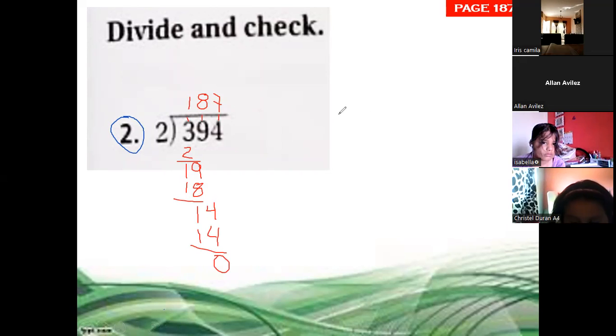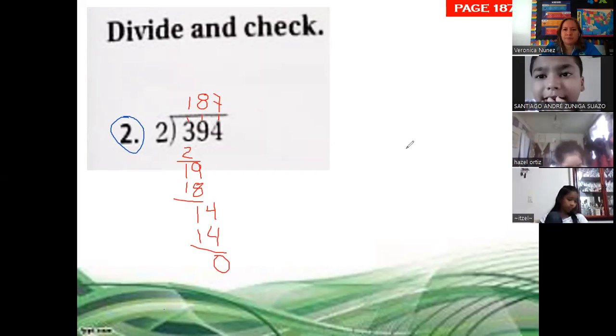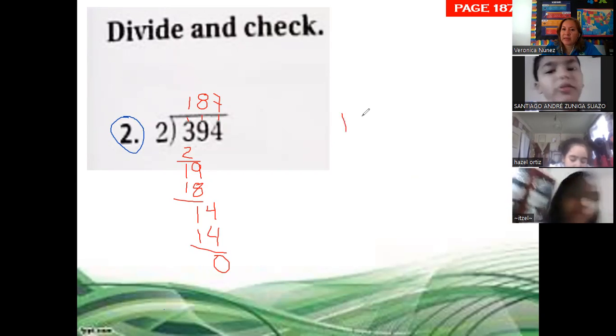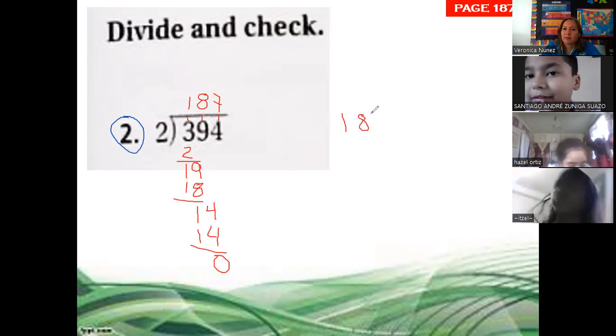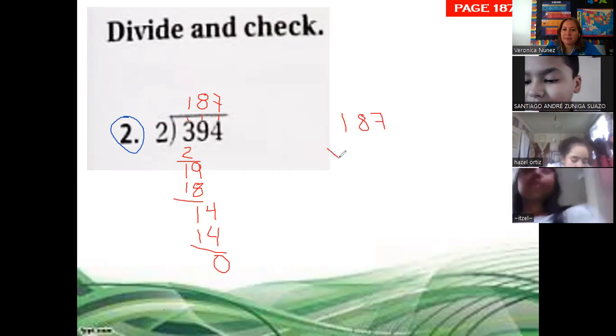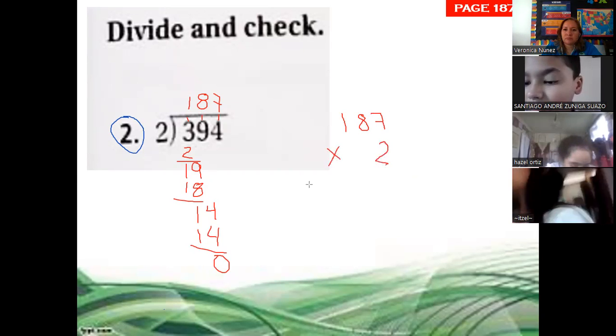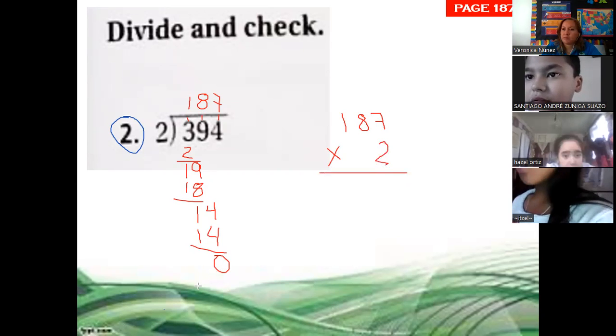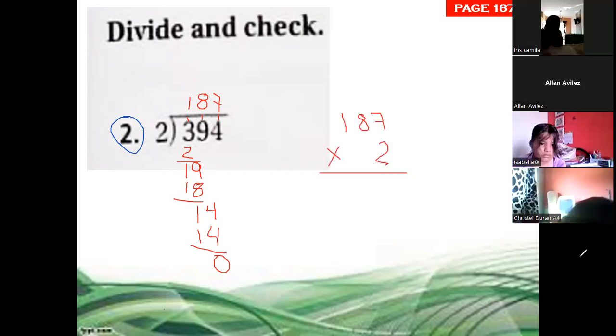If you copy in the book, copy the next one in the notebook, please. Here we are going to multiply. What are we going to multiply? The numbers at the up. The quotient, 187 divided by 2, multiplied by 2. Yes, Alan, it is necessary to copy the 2, the 19 and the 18.